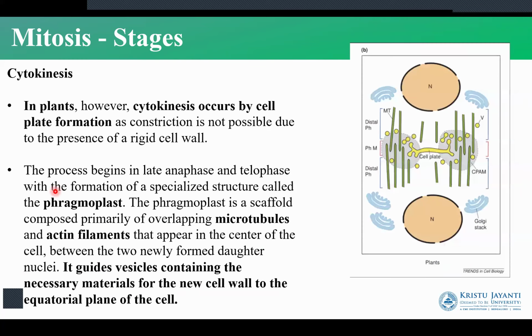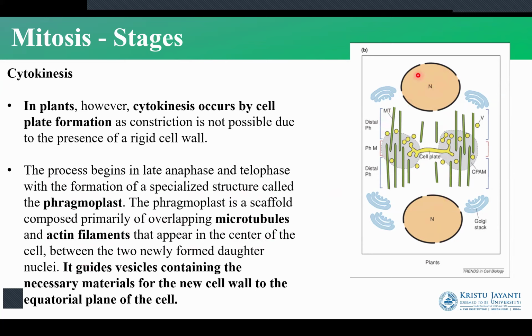Whereas in the plant cells, we have the formation of a cell plate. So what is the cell plate? The cell plate is a formation of a layer in between the karyokinetic nuclei. What is karyokinesis? Karyokinesis is the division of the nucleus. So once the nucleus has divided into the two daughter nuclei, we have the formation of the cell plate. The cell plate is formed by a specialized structure called a phragmoplast. The phragmoplast consists of lots of microtubules and actin filaments that appear in the center of the cell.